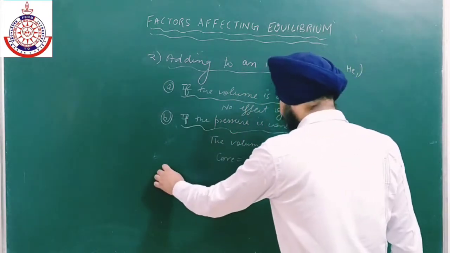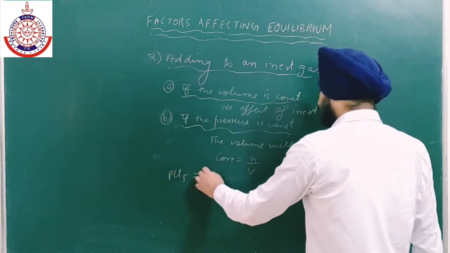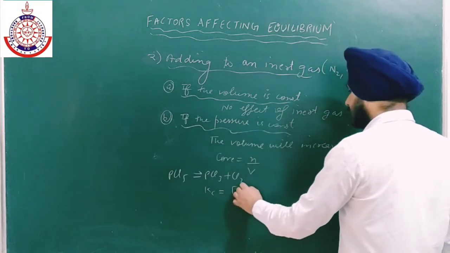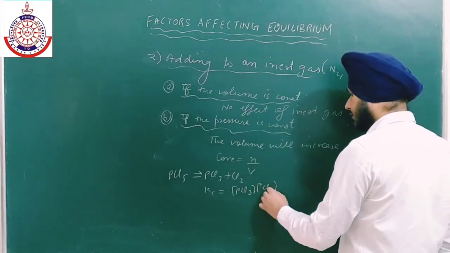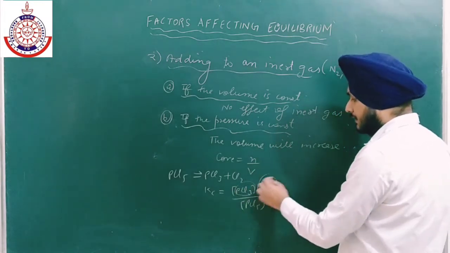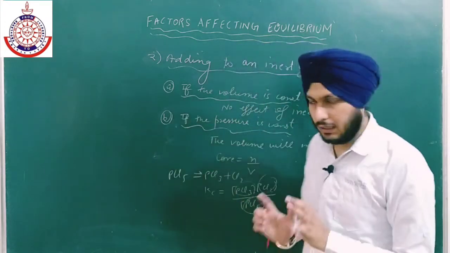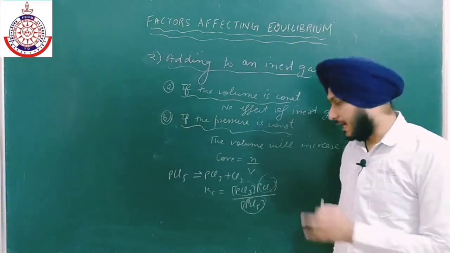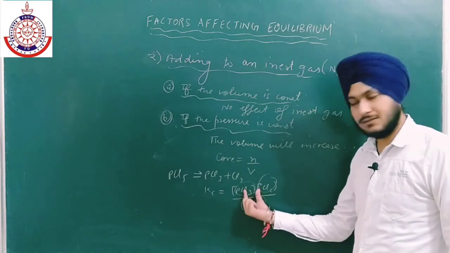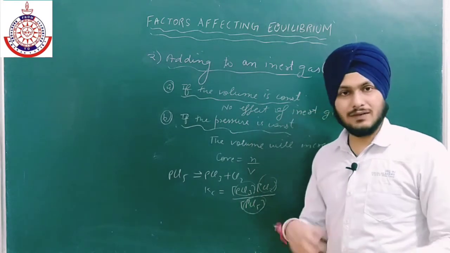Like we have a reaction PCl5 gives PCl3 plus Cl2. In this case Kc is the concentration of PCl3 into Cl2 divided by PCl5. Now this will decrease, and this will also decrease, but there are two factors in the numerator, so in total the Kc will decrease. And if there are two factors in the denominator, then this will decrease and this will also decrease, but the decrease in denominator is more, and overall the Kc value will increase.